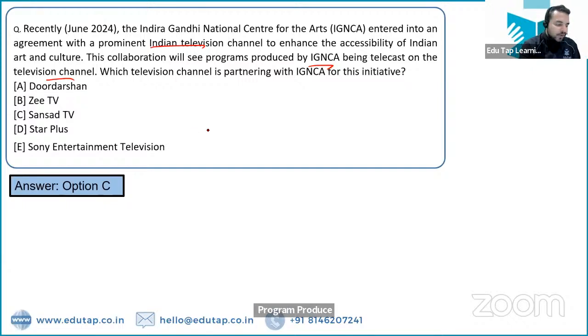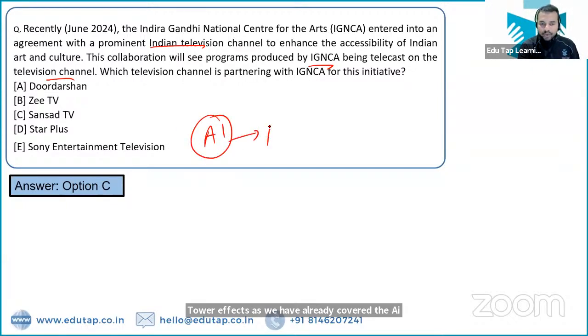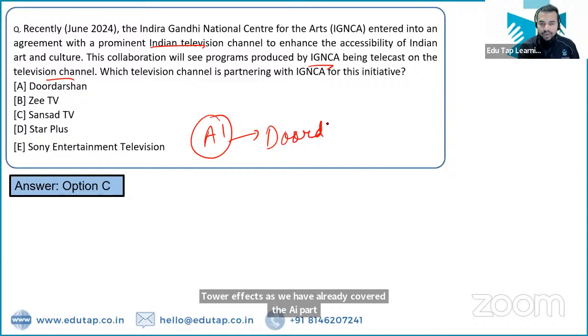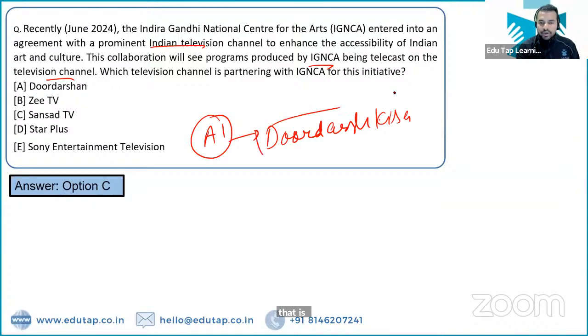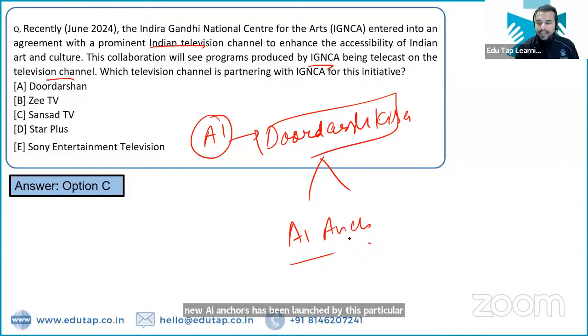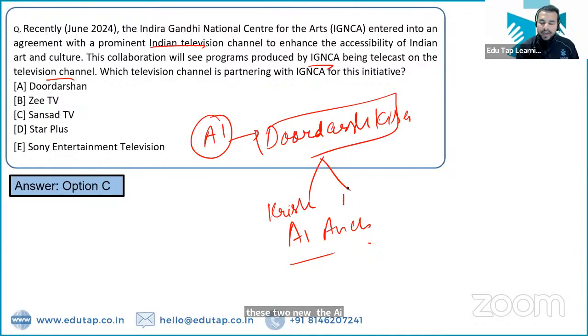Now, my dear friends, as we have already covered the AI part, I would like to ask you about a channel, that is Doordarshan Kisan. Okay? Two new AI anchors have been launched by this particular channel. Can anybody tell me what exactly are the names of these two new anchors? The AI anchors are AI Krish and AI Bhumi.